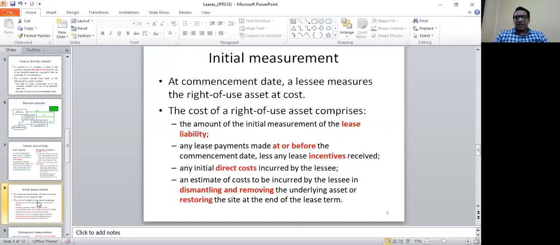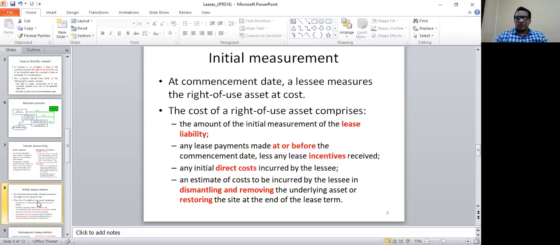Initial measurement. At the commencement date, the lessee measures the right of use asset at cost. So basically, when the lease commences, the lessee has to recognize the right of use asset at its cost. So what do you mean by this cost? Cost means the total of a few things. Now, when you establish the cost of a right of use asset, you need to take into account the following components. Number one, the amount of the initial measurement of the lease liability.